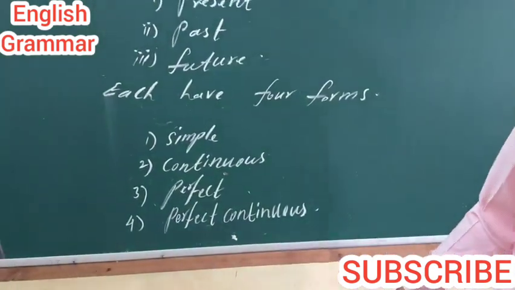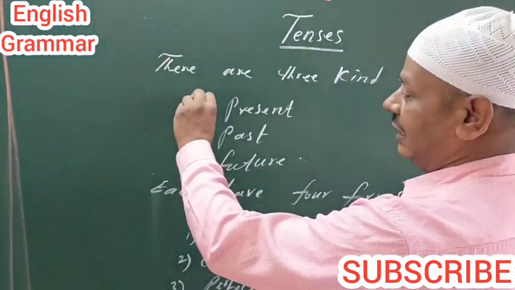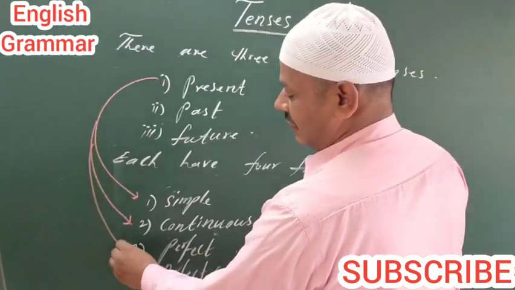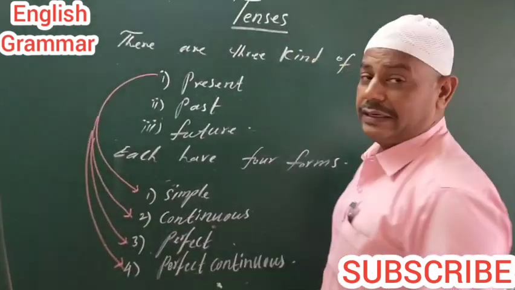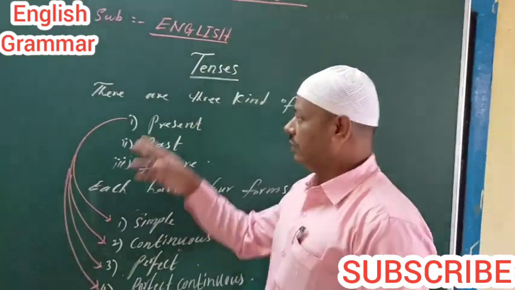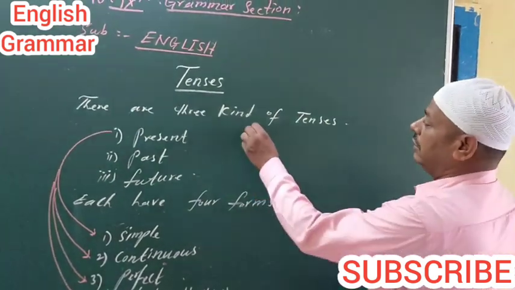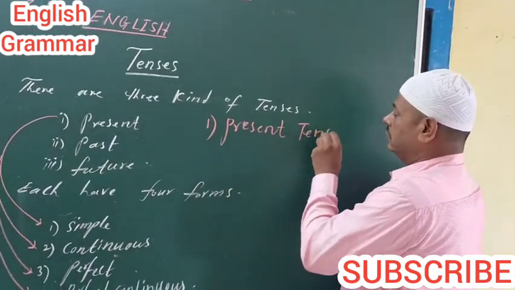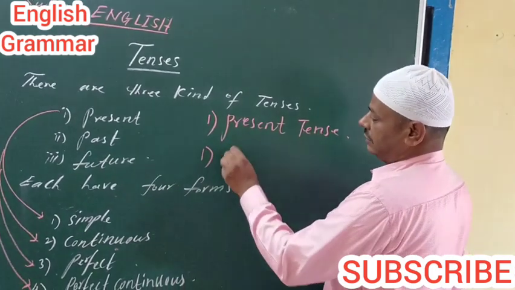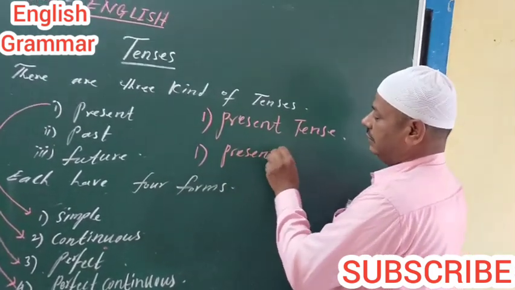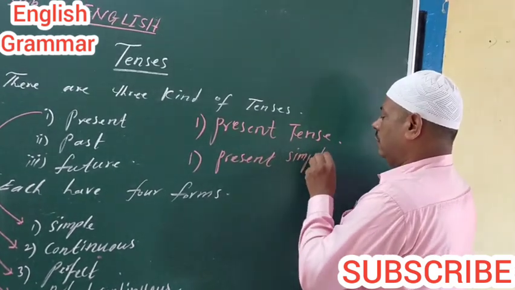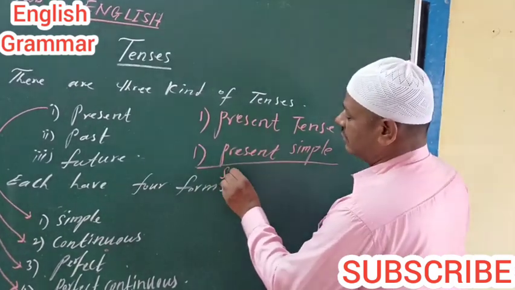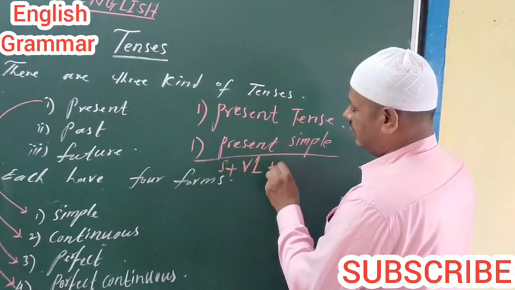Now, how to learn? First, if you want to learn present tense, you learn present simple, present continuous, present perfect, present perfect continuous. Now, first we are going to learn present tense. The first form is present simple. If you want to learn it, there is a very simple formula: subject plus V1 plus object.